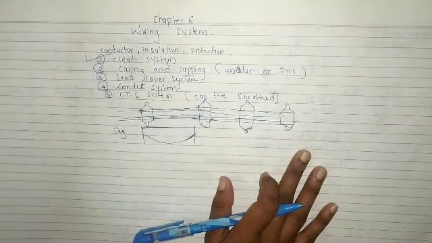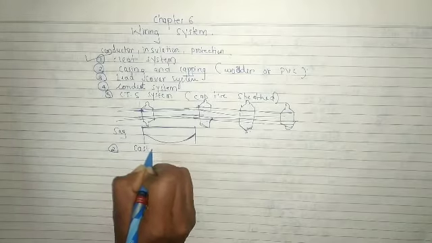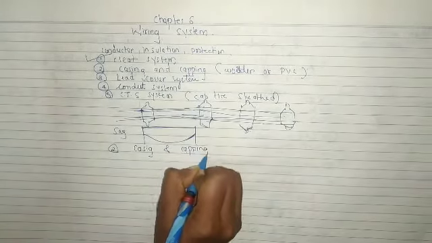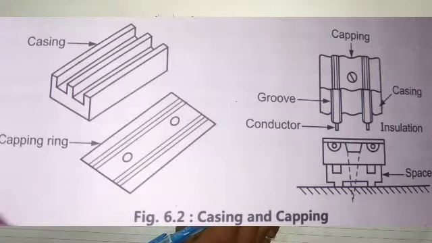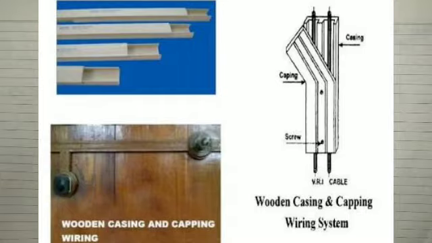Now moving to casing and capping. So the second one is casing and capping. Here in the diagram you can see the casing. As I told you, the casing is of two types. That means it may be of wooden type or it may be of plastic type, PVC casing. Nowadays, instead of wooden casing, most people use PVC casing.